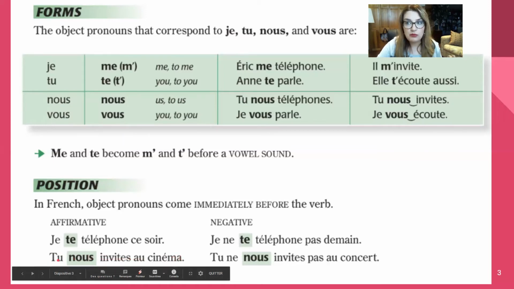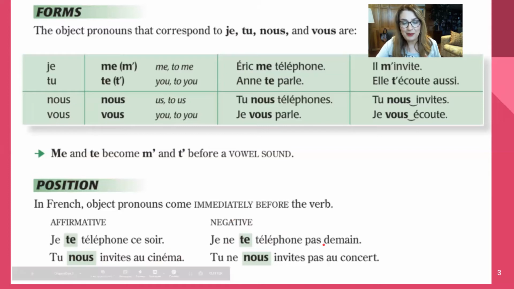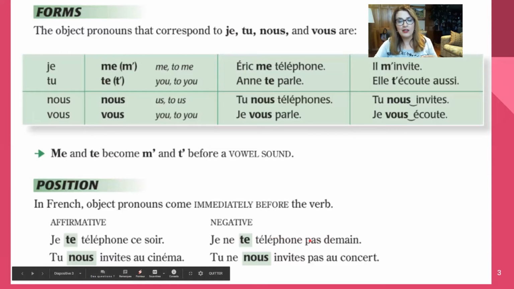So we have subject pronoun, object pronoun, verb, rest of the sentence. What about in the negative form of a sentence? In the negative, the object pronoun is still placed before the verb. And what comes before it? The ne. And what comes after the verb? The pas. So the ne and the pas, which means not, in the negative form, surround the verb and the object pronoun, like this. Je ne te téléphone pas demain. I am not calling you tomorrow.